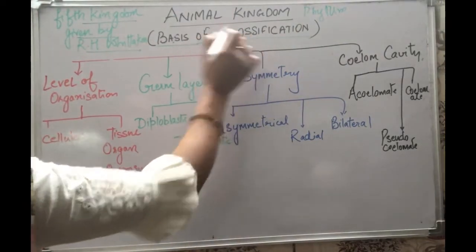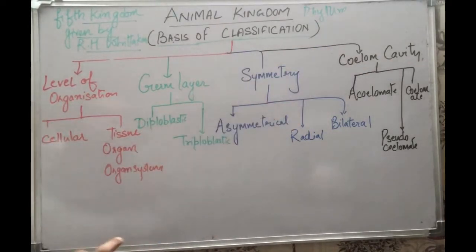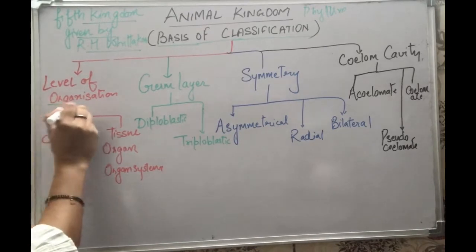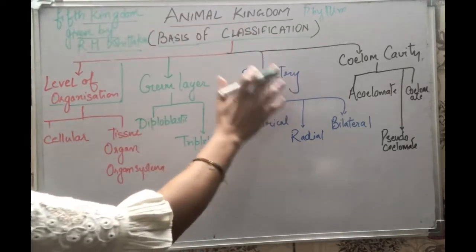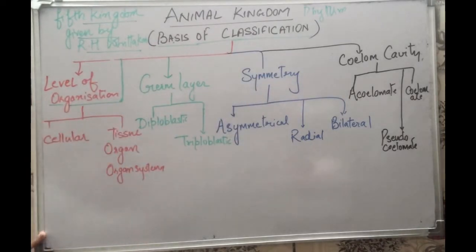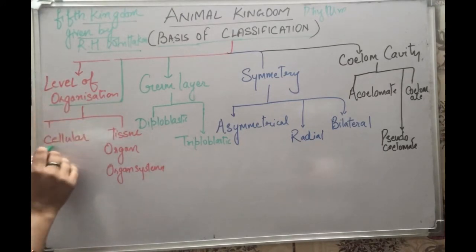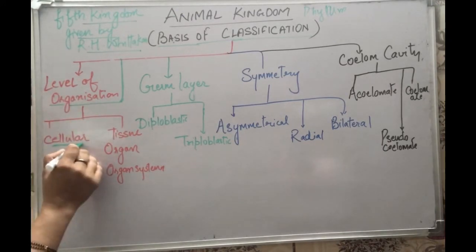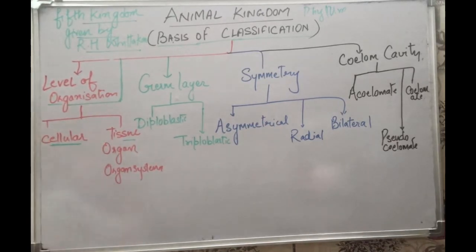So the classification was done on the 1, 2, 3 and 4 basis. The first one is level of organization. हमें एनिमल किंगडम में एनिमल्स को डिवाइड करने के लिए सबसे पहले उसका लेवल ऑफ ऑर्गेनाइजेशन चेक करना पड़ता है. And the level of organization means whether the organism is having a cellular level or they are having certain kind of tissues, organ or organ system.